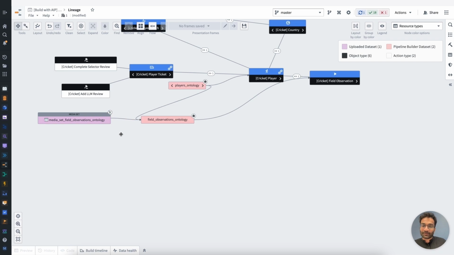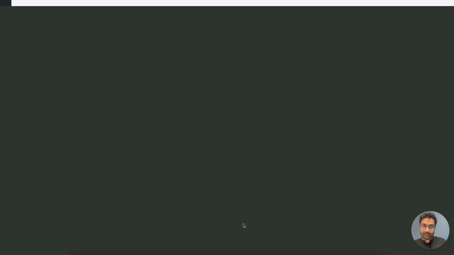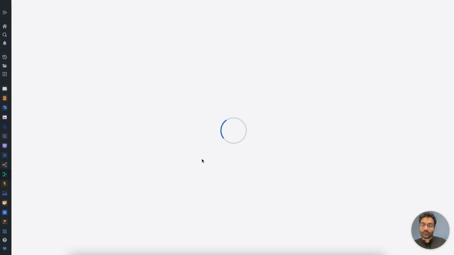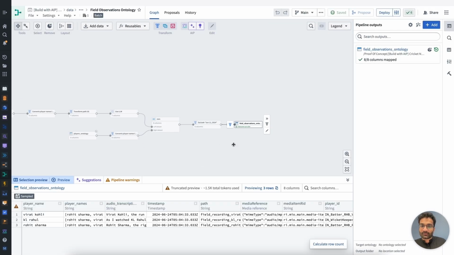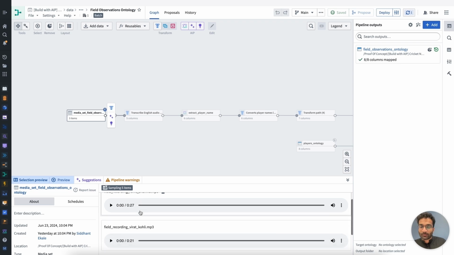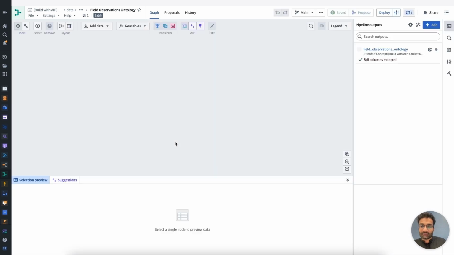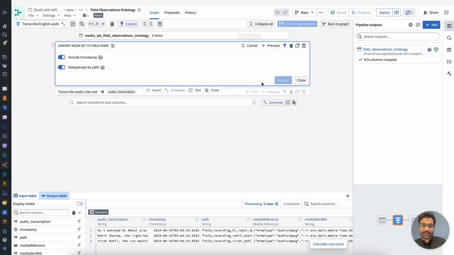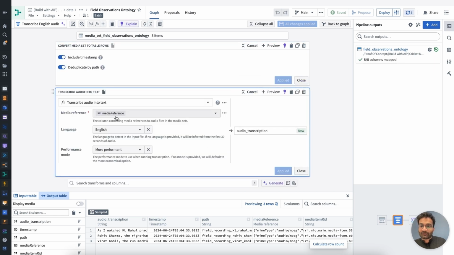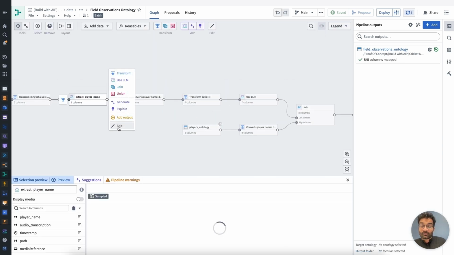That's my friend talking about Virat Kohli. What I'm going to do is then use this in Pipeline Builder, and I'm going to transcribe it using the Whisper model. So here I pass this field observation media set as an input to a transformation that does a conversion of audio to text, and it's using the Whisper model on the back end. The next thing it does is try to extract the name of the player,